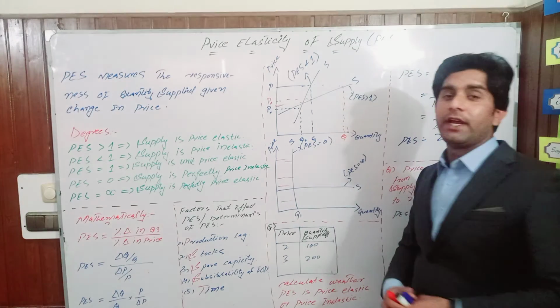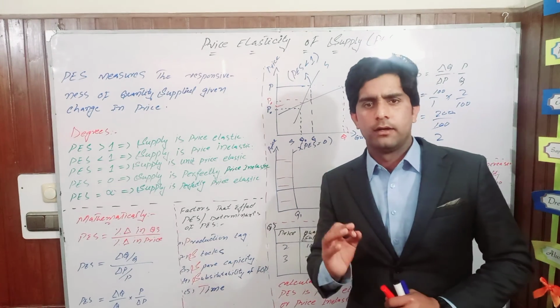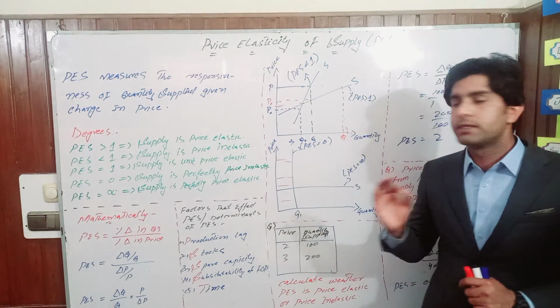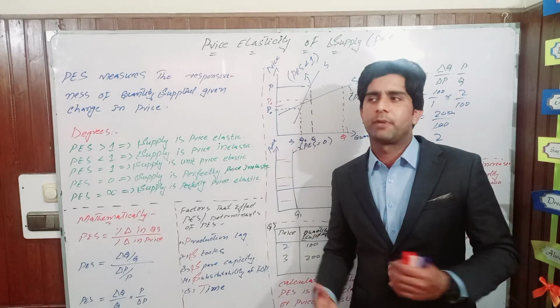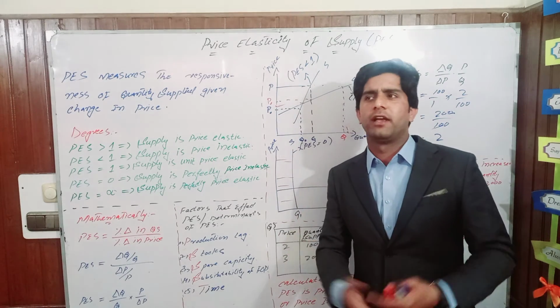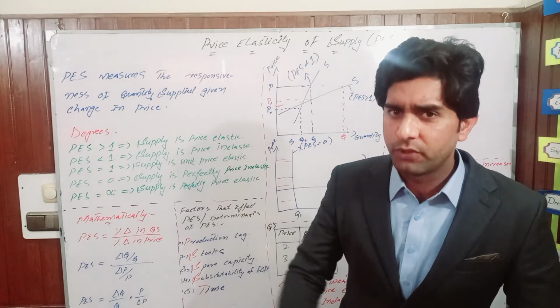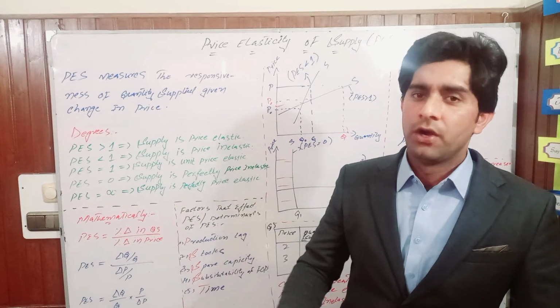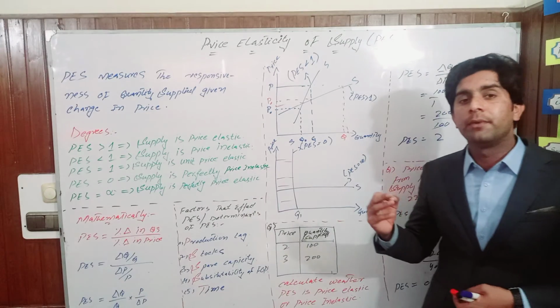On the other hand, when price elasticity of supply is elastic, you can say that a very small change in price will bring a larger change in the quantity supplied. As we have discussed, if price increases by 10% or 20%, supply increases by more than that, meaning 30% or 40%. So that is said to be elastic supply.